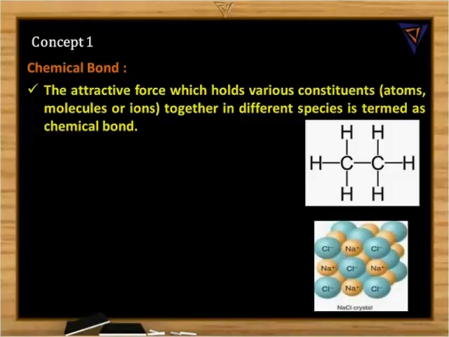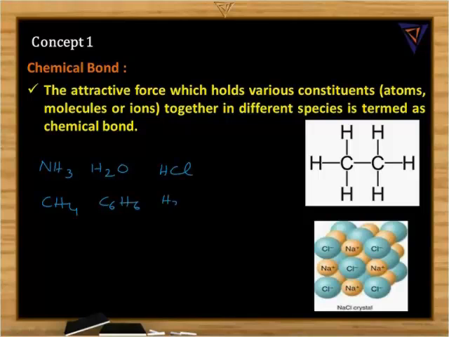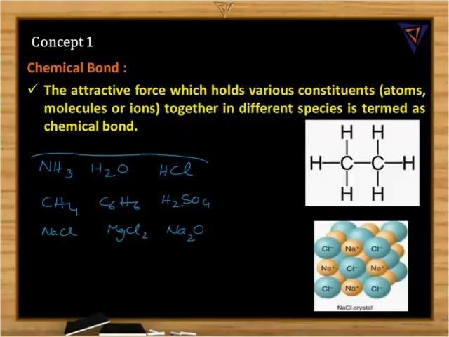Now first let us discuss what is a chemical bond. You might have heard of so many molecules. Can you tell me examples of some of the molecules? So I will write here. One is ammonia, then water molecule, hydrogen chloride, methane or benzene. Any more examples? Sulfuric acid, sodium chloride, magnesium chloride, sodium oxide, etc. So these are some of the examples of molecules.